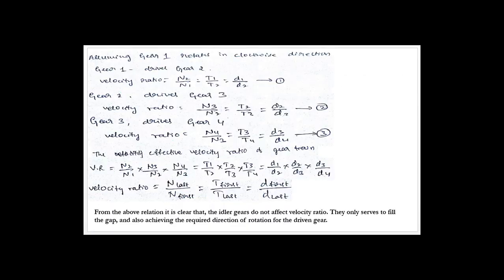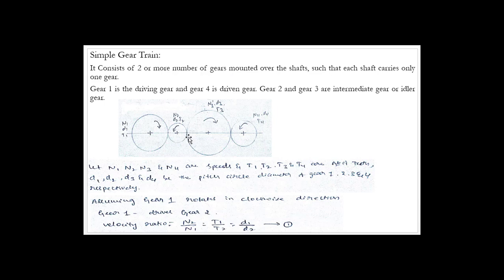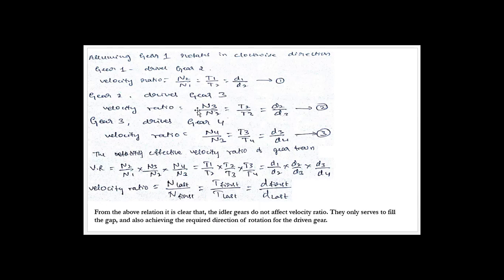Next, let us move to the second combination. Gear 2 drives gear 3. Again, we take the combination of these two, gears 2 and 3. Here gear 2 is the driving gear and gear 3 is the driven gear. So the velocity ratio will be N3 by N2, that is, the speed of the driven gear to the speed of the driving gear, which is equal to the number of teeth on the driving gear to the number of teeth on the driven gear, T2 by T3, and here it is D2 by D3. Call this equation number 2.